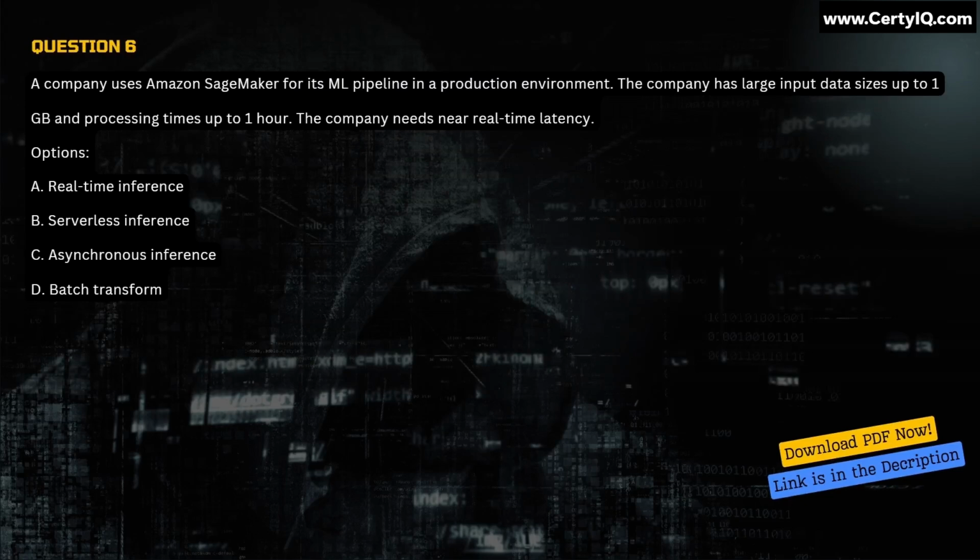Question 6. A company uses Amazon SageMaker for its ML pipeline in a production environment. The company has large input data sizes up to 1 gigabyte and processing times up to 1 hour. The company needs near real-time latency. Options: A. Real-time inference. B. Serverless inference. C. Asynchronous inference. D. Batch transform. Correct answer is option C.